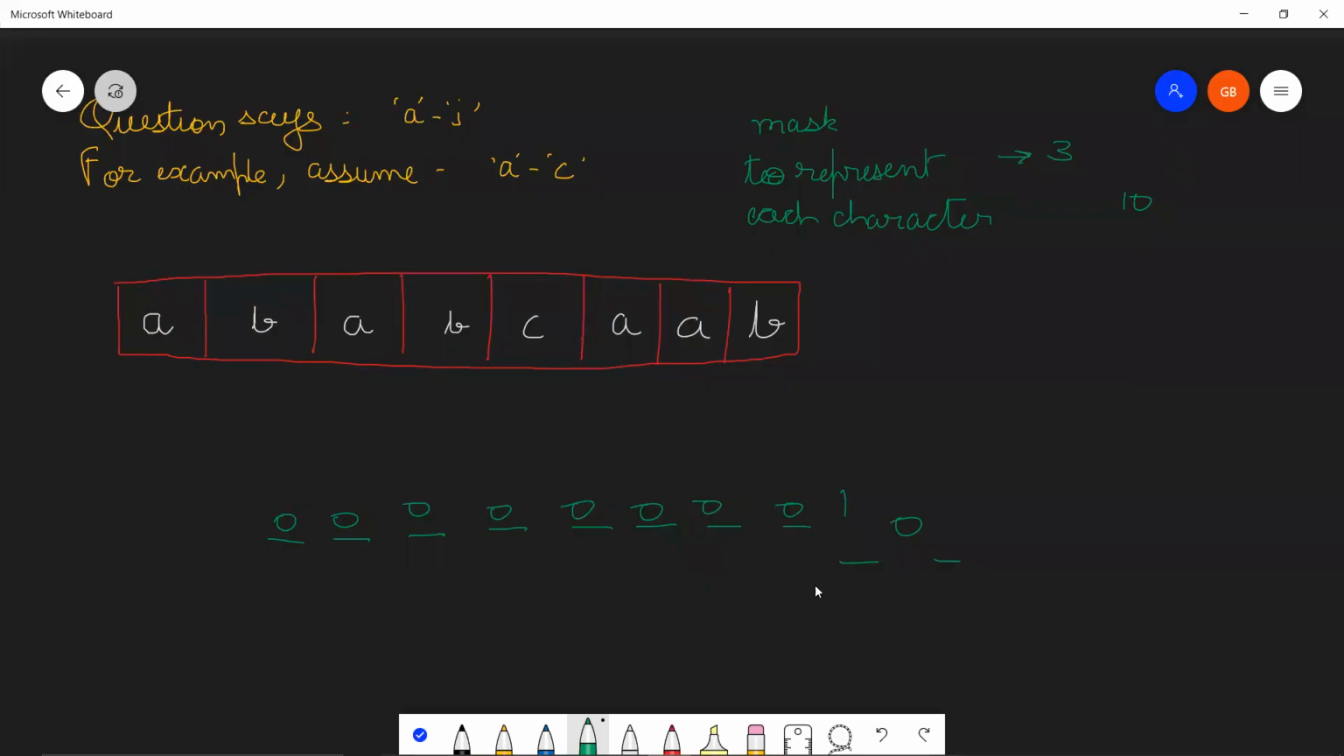Sorry for the disturbance. Like I was saying, if you're going to represent B, then this will be 1 and this will be 0. So this is going to represent B over here. That's perfect. Okay.